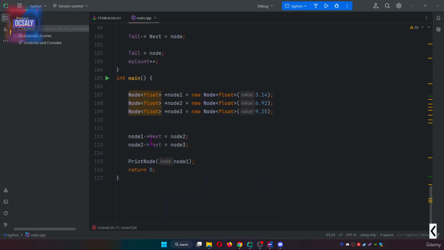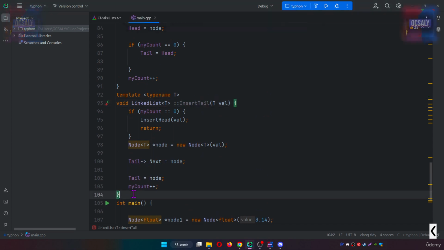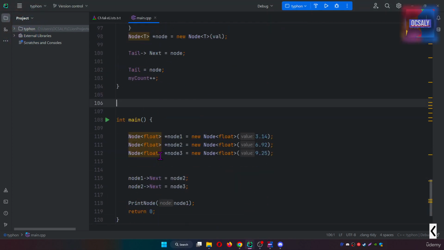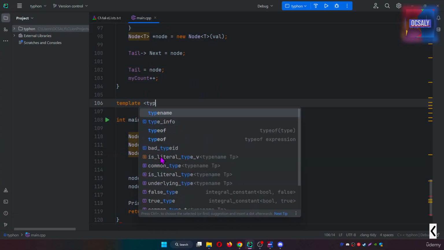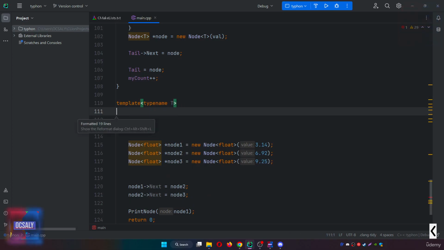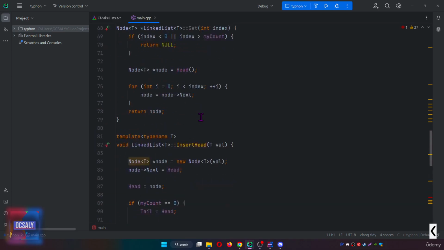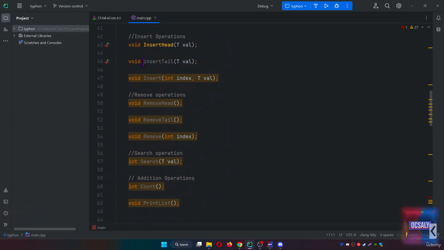So after our insert tail method, we will create the template here. The template is going to be type name T here. And we will create the insert method. In this insert method, we will add the index and value.